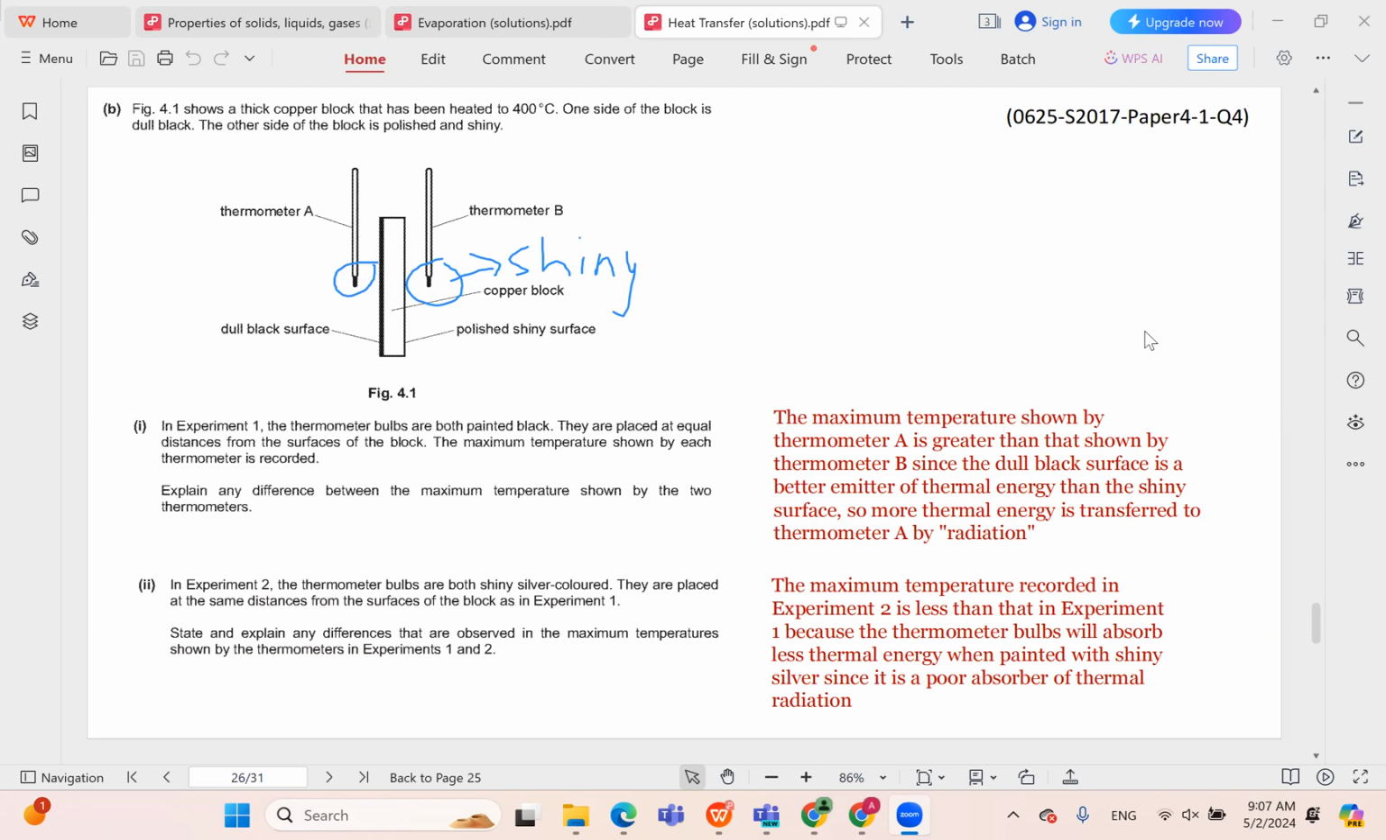So in this case, we're not comparing A to B, we're comparing A and B in experiment 1 to A and B in experiment 2. We're comparing the two different experiments, where the only difference is that the bulb of the thermometer is shiny, not black. So now that it's shiny, it will absorb less heat, so the maximum temperature will be smaller. So that's why we say that the maximum temperature recorded in 2 is less than that in 1, because the thermometer bulbs will absorb less thermal energy when painted with shiny silver, since silver is a poor absorber of thermal radiation.